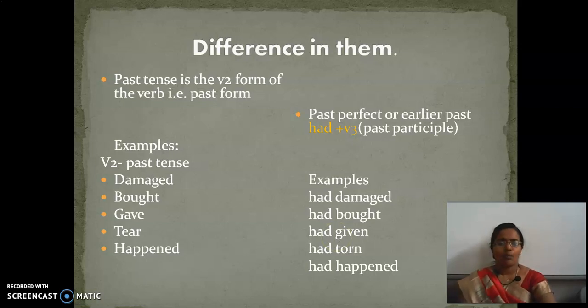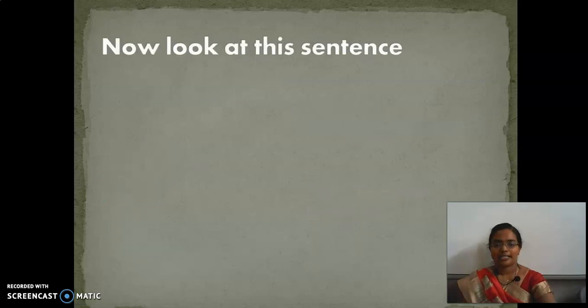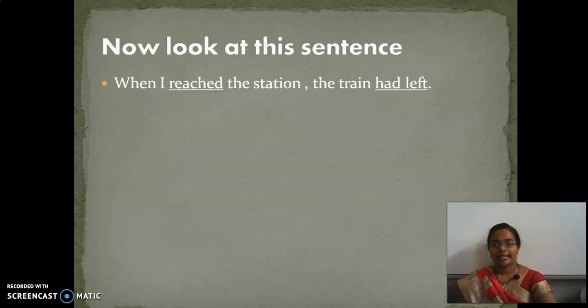You may wonder why ma'am is teaching all these things. Now look at this sentence. Read the sentence with me. When I reached the station, the train had left. Give me the meaning of the sentence, children. What is the meaning of the sentence? The train left the station before I reached the station.